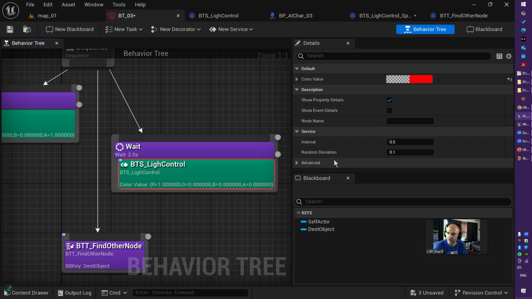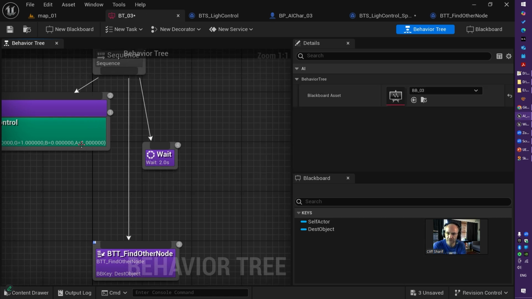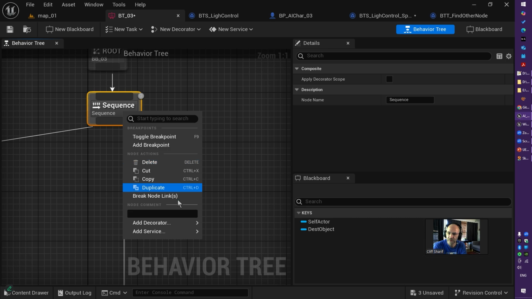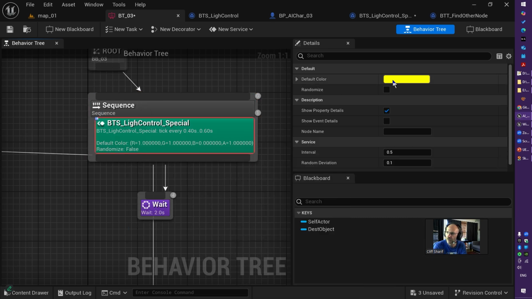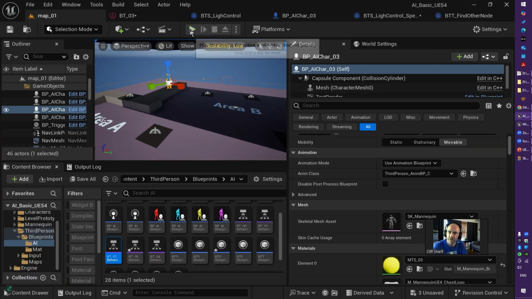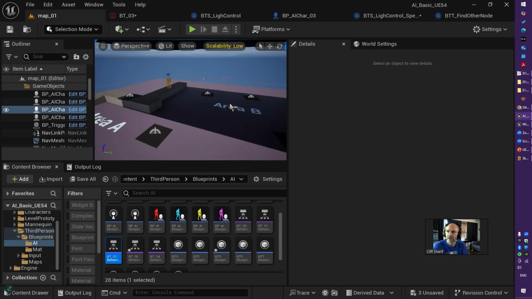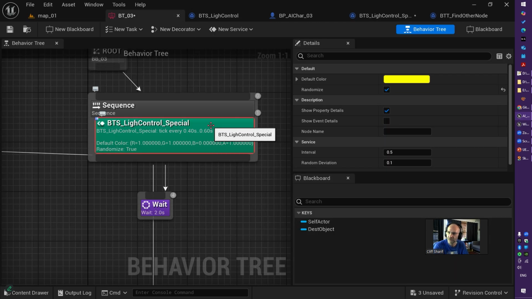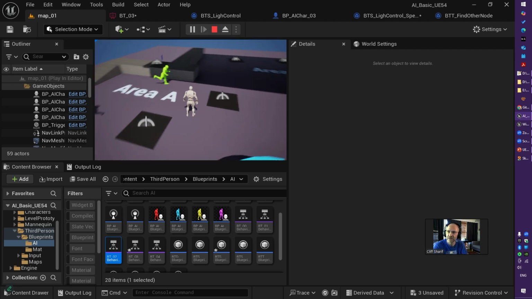Perfect. Keep in mind, for any service you already have a couple of properties. Let me just get rid of these two. Back to the sequence, add my service of control special, make it random. So it continuously changed the color, as you see, with the period. If I go back to my behavior tree and change that interval to 0.1 and run it, that color change will have a faster period.